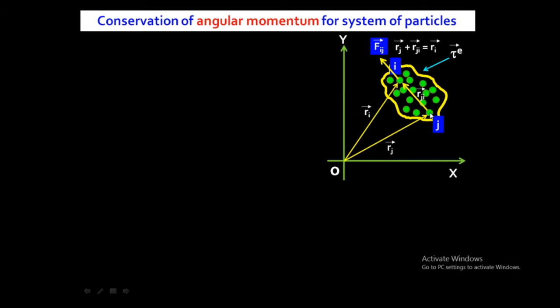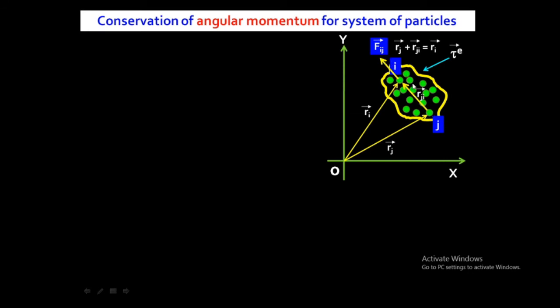These two particles are present inside the system of particles, and the force acting between them is called the internal force. Fij is the force acting on the ith particle due to the jth particle. The force acts along this line, along this arrow, so the force acting on the ith particle due to the jth particle is Fij.